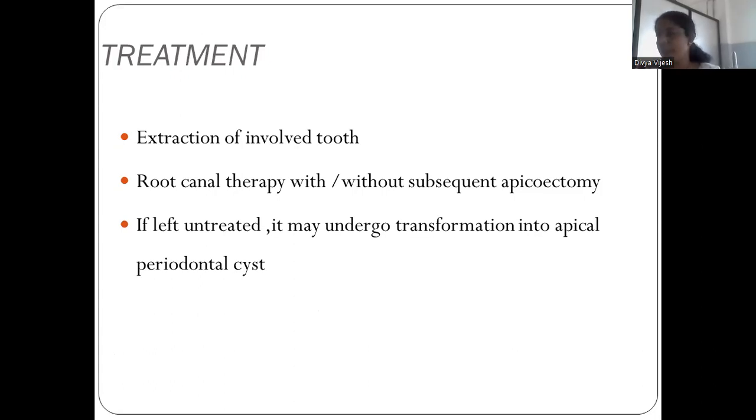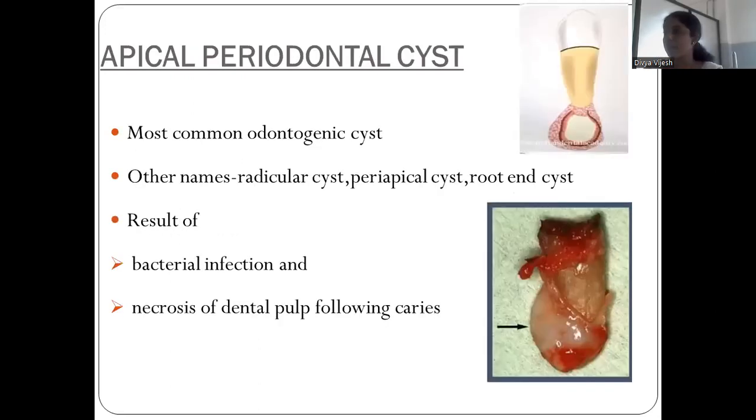So in the sequelae of pulpitis, we can see acute pulpitis, chronic pulpitis, then it comes to periodontitis, and when chronic apical periodontitis occurs, it will go to this periapical granuloma, and this periapical granuloma, if left untreated, may go on to the periapical cyst or the periodontal cyst. So that is the apical periodontal cyst. And it's the most common odontogenic cyst. So it's a kind of inflammatory cyst, right? Other names are radicular cyst, periapical cyst, root end cyst, and it is a result of bacterial infection and necrosis of dental pulp following caries.